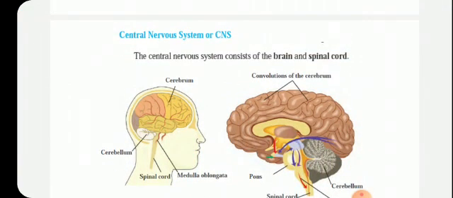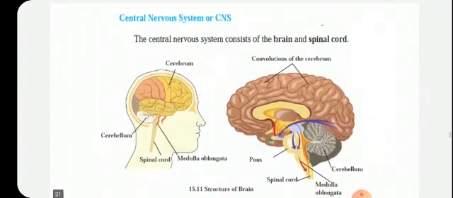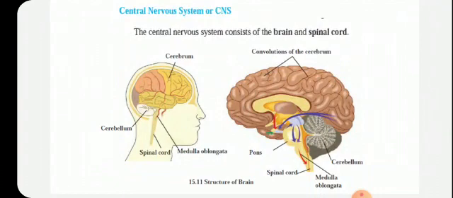The central nervous system consists of the brain and the spinal cord. Children, first of all we will study about the brain. Brain, and below that a cord-like structure is present in the vertebral column, that is called the spinal cord.